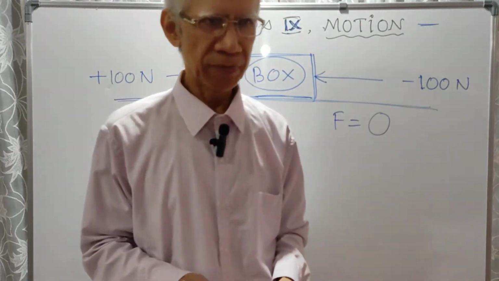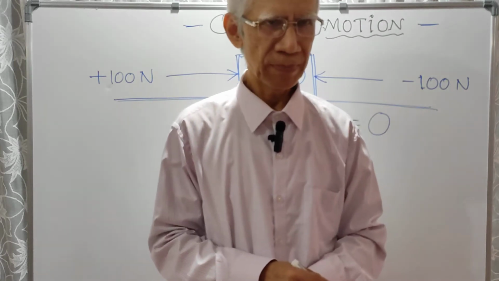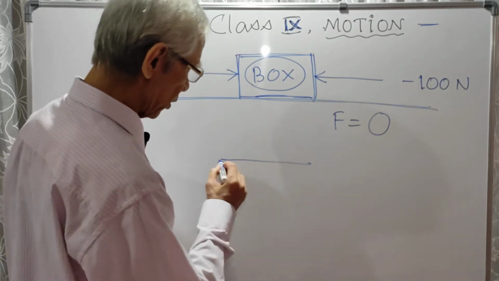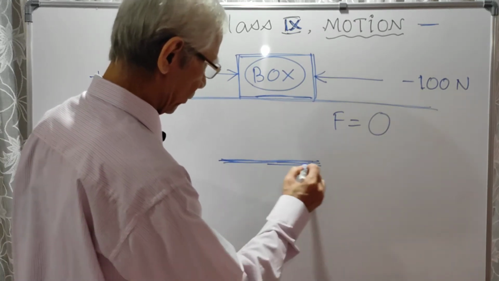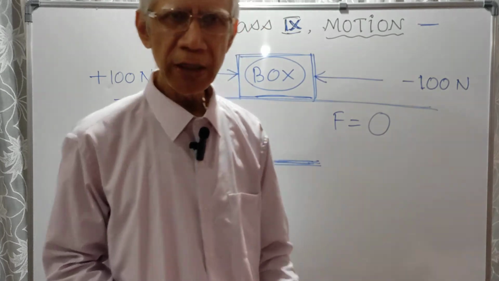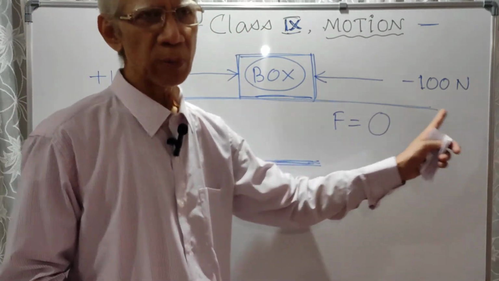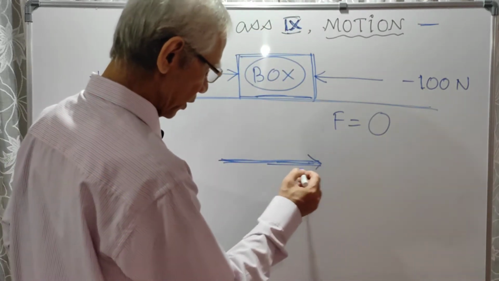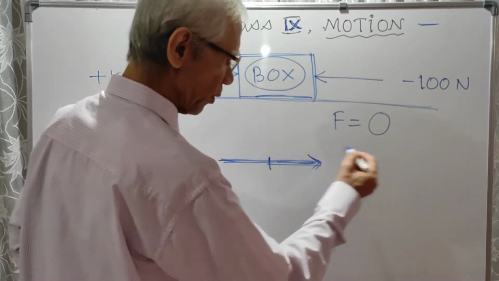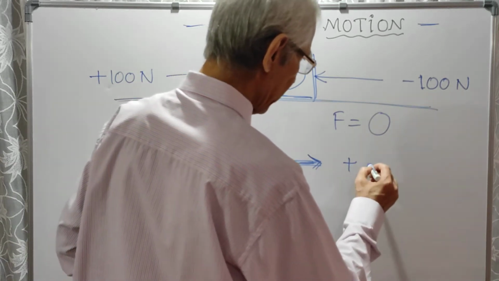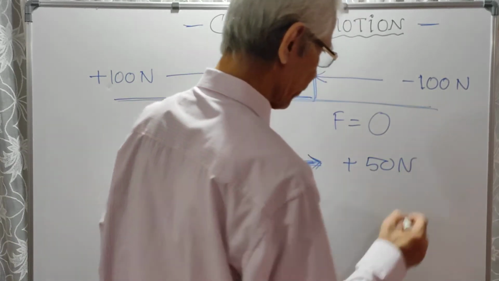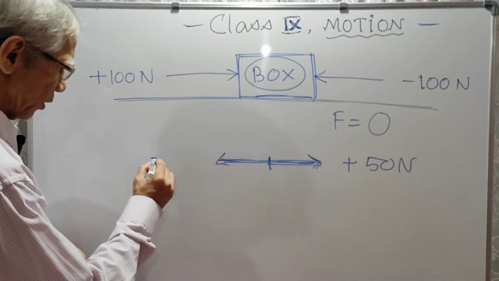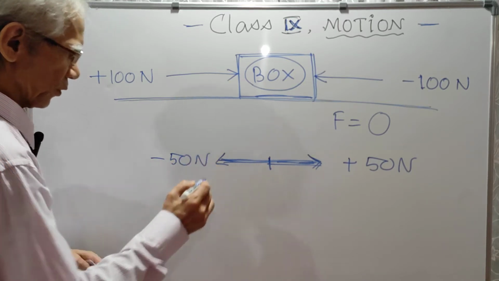Similarly, in the example of, say, the game of tug of war, what happens? The rope is the object. Suppose this is a rope. In the game of tug of war, a rope is pulled by two opponent parties by applying forces. Suppose one party is pulling it towards east by applying, suppose, 50 Newton of force, and another party is pulling it towards west, which is negative, by applying the same 50 Newton of force.